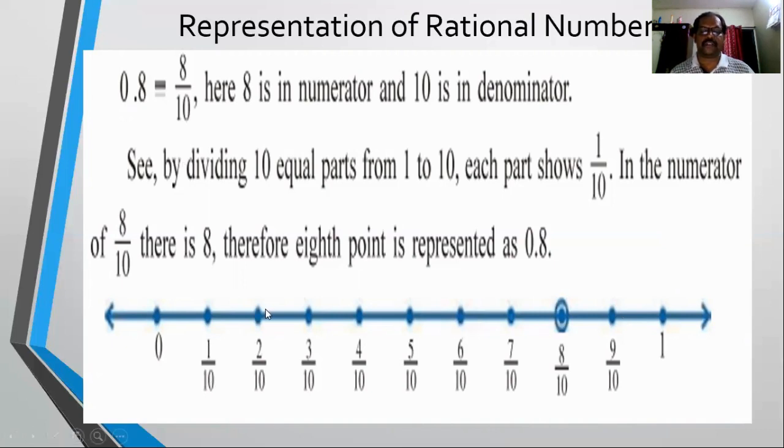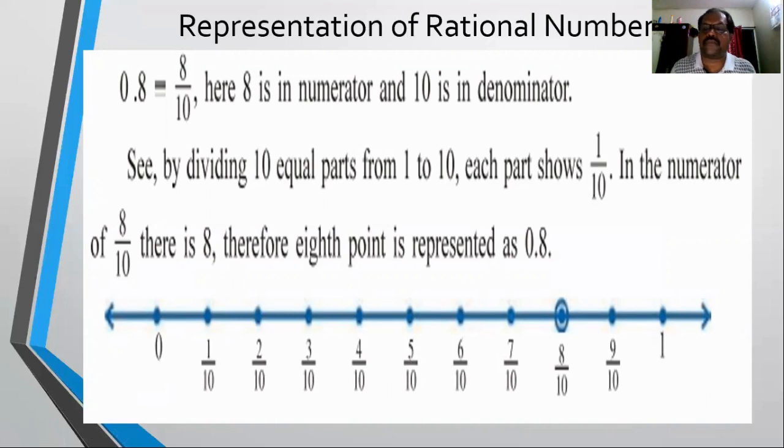And what are those numbers? The first will be 1 by 10, second 2 by 10, third 3 by 10, fourth 4 by 10, 5 by 10, 6 by 10, 7 by 10, 8 by 10, 9 by 10, and this one will be 10 by 10. And this first point will be 0 by 10, since 0 can be written as 0 by 10. So this unit length is divided into 10 equal parts.